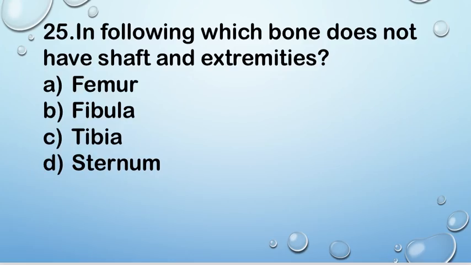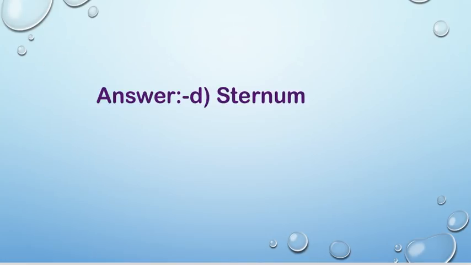Next question, question number 25. In the following, which bone does not have shaft and extremities? Option A femur, B fibula, C tibia, and D sternum. Right answer is D, sternum.